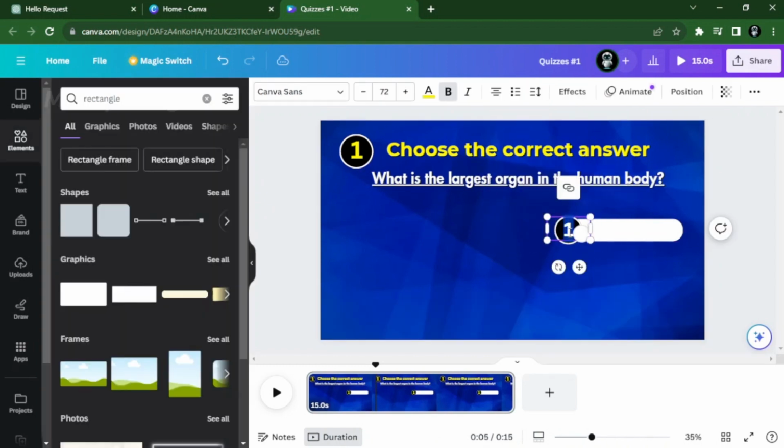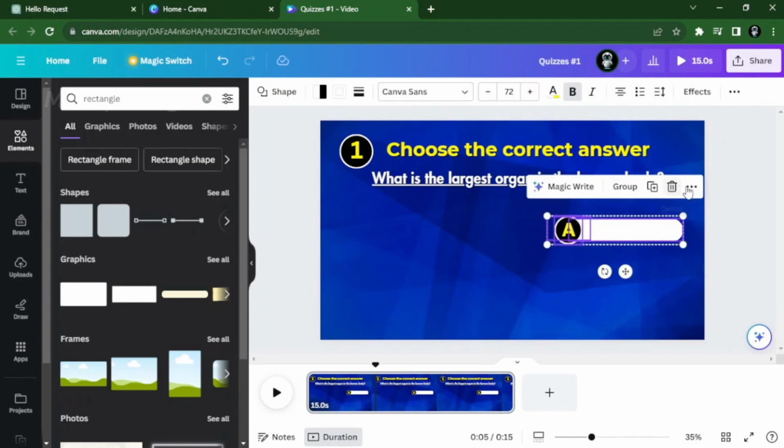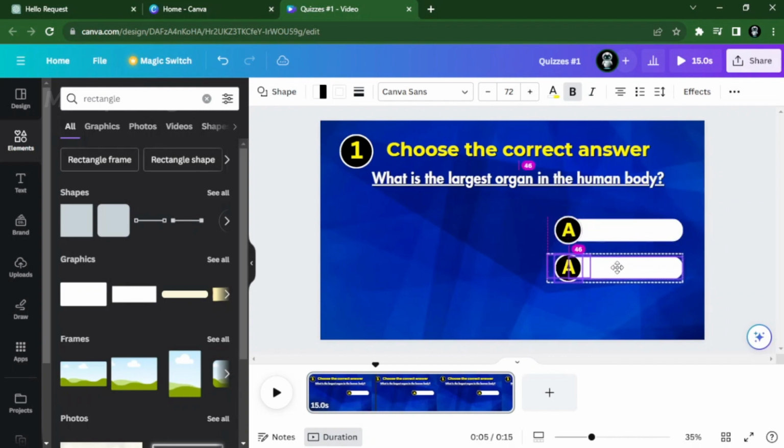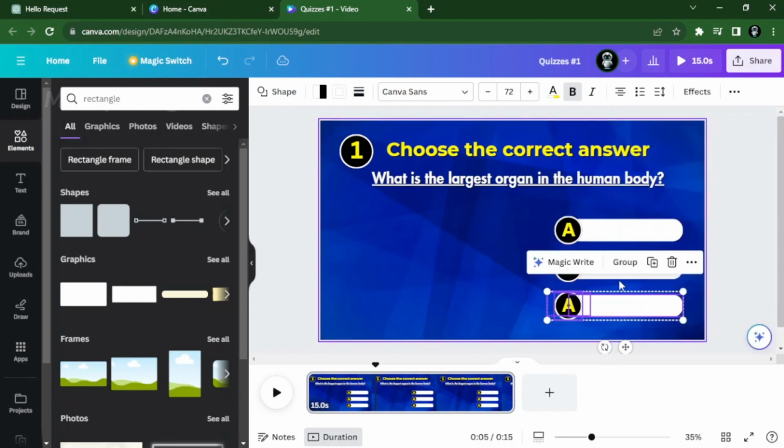Adjust the size, change it to letter A, then click both the number along with the circle and the rectangle, then click duplicate so it will be the same exact size for the rest of the choices, then change the letters.